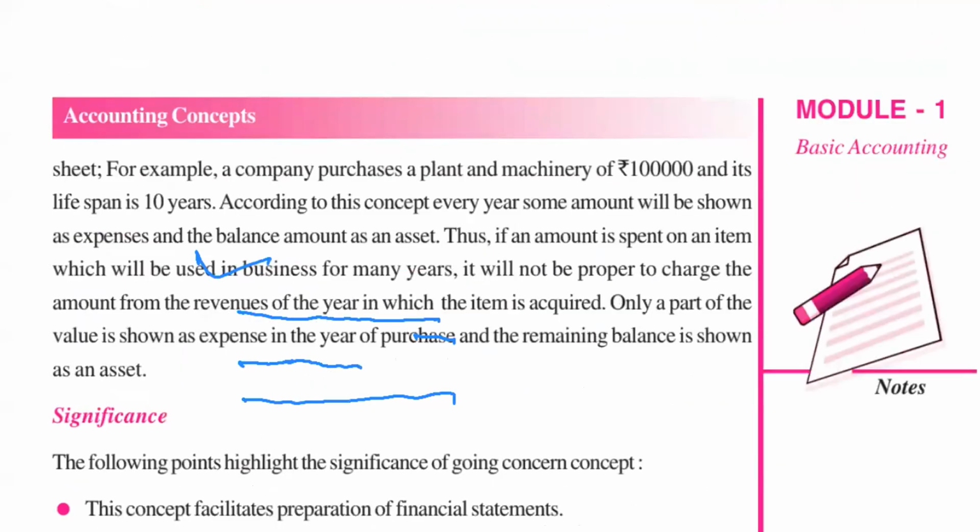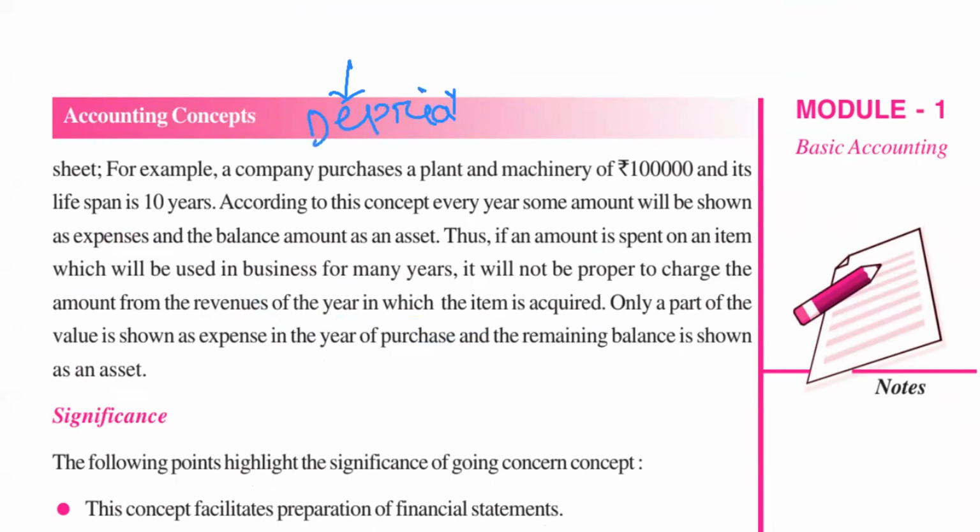This assumption, or this principle, is very important. Why? Because we will show the assets in the balance sheet at the proper value. How? Now I will explain. An example is also given. Already I have told you about depreciation. What do you mean by depreciation? Decrease in the value of an asset. Very good.